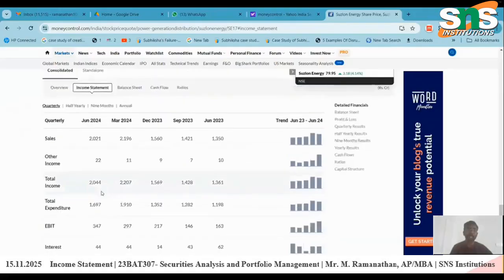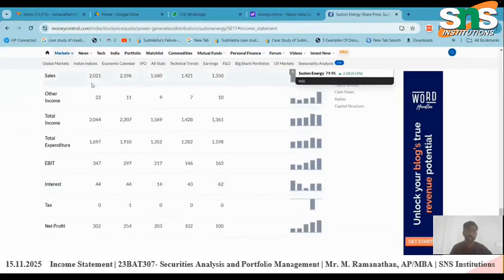So the income statement shows how much sales are happening in your organization, how much income, other income, total income you are earning, expenses and total expenditure, and total income minus total expenditure gives EBIT, earnings before interest and tax. After deducting interest and tax, you get the net profit or earnings of that company in every quarter. This is all about the income statement. This is how you read the income statement and take decisions from it. Fine. Thank you.